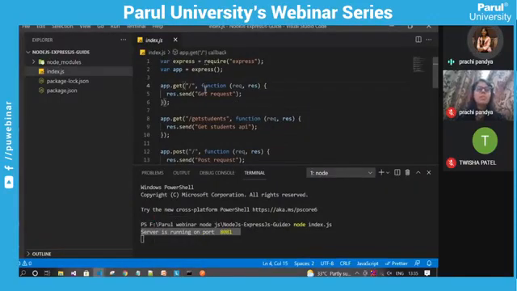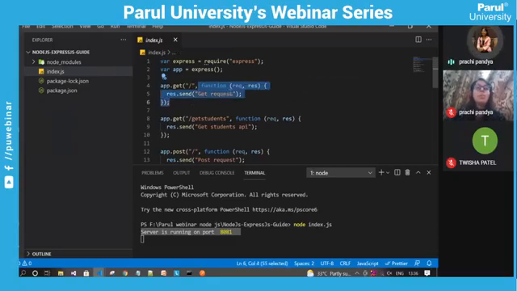Okay, so first of all, let's understand what these APIs are. Whenever we are using Node.js, we can create our APIs by using this application object. So we are using app.get. The .get indicates that it is a GET API, and we are giving this API path. By default, this is the root path, and one callback function inside this API. So whenever a user reaches this path, this callback function will be executed.